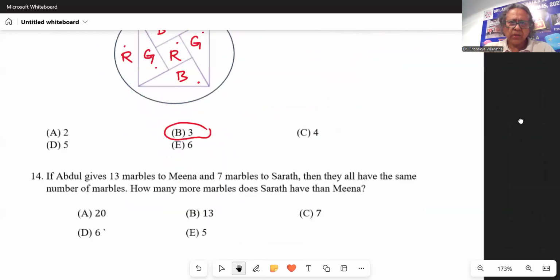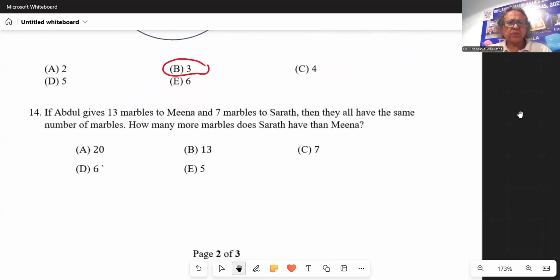Okay, next one. If Abdul gives 13 marbles to Meena and 7 marbles to Sarat, then they all have the same number of marbles. How many more marbles does Sarat have than Meena? So Meena and Sarat had the same number of marbles, but then it happened after Meena got 13 marbles and Sarat got 7.